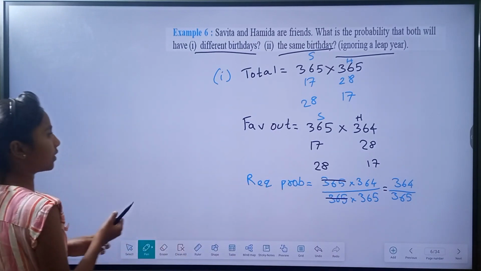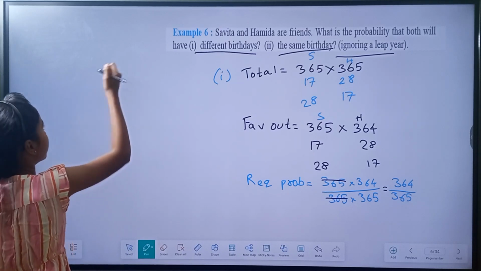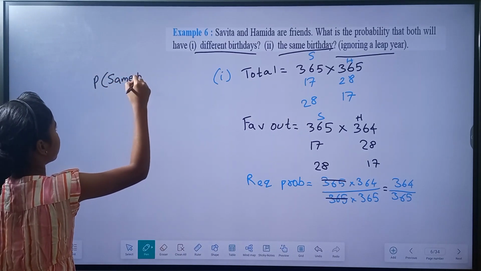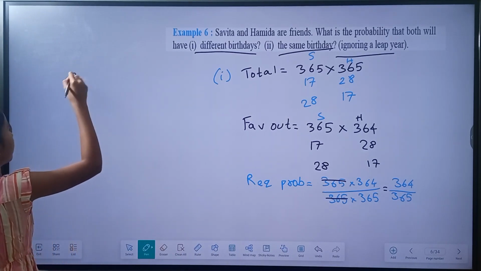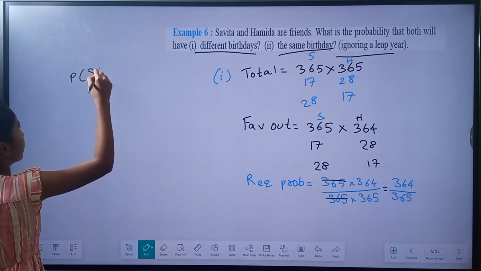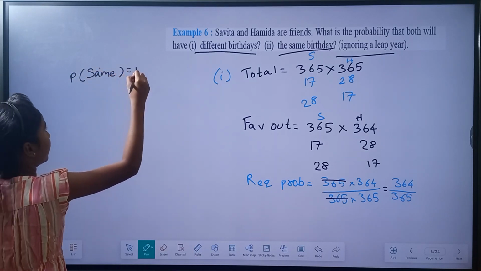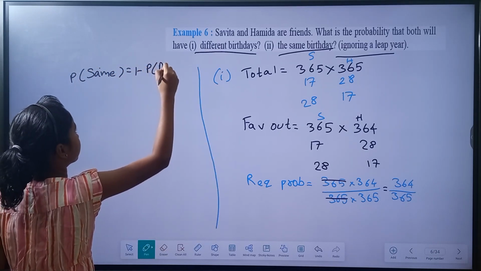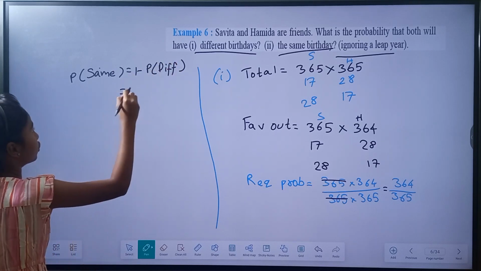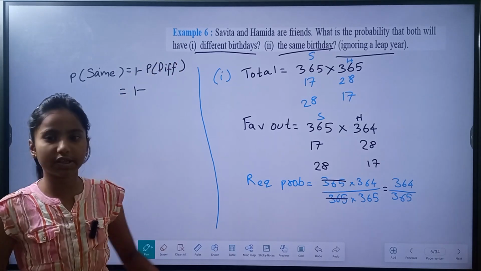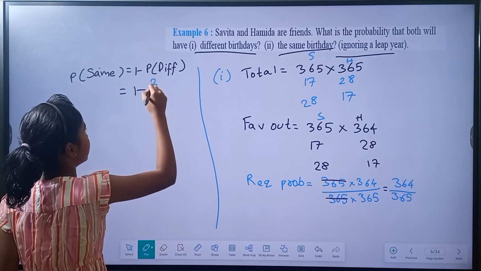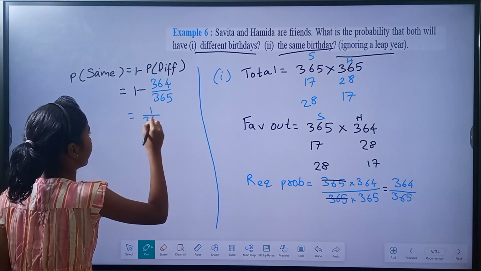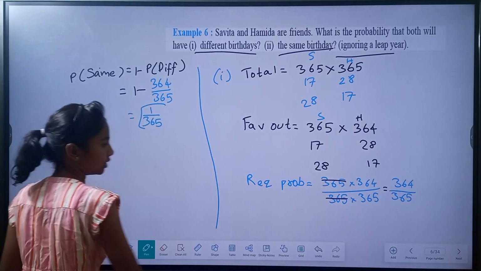So we can write P of having the same birthday equals 1 minus P of having different birthdays, which is 1 minus 364 by 365, which is equal to 1 by 365. So required probability is 1 by 365.